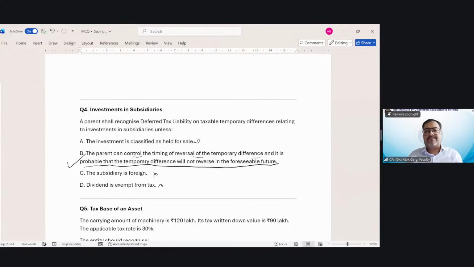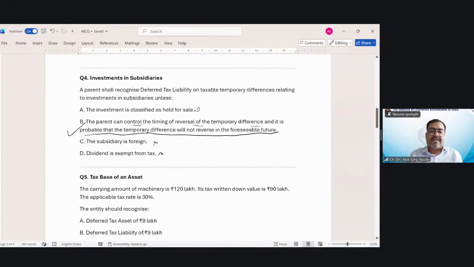What B says is that the parent will recognize a DTL if the parent can control the timing of reversal of the temporary difference. In the consolidated accounts, with the deferred tax relating to the investment in subsidiaries, the parent will recognize a deferred tax liability if the parent can control the timing of reversal of the temporary differences relating to the subsidiaries. Okay. Now, tax base of the asset.